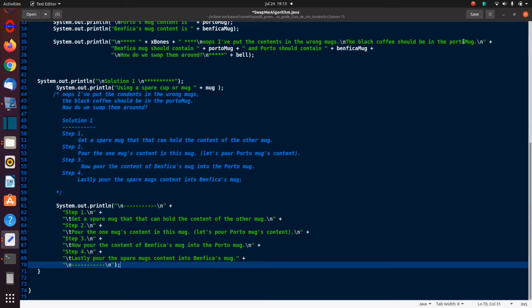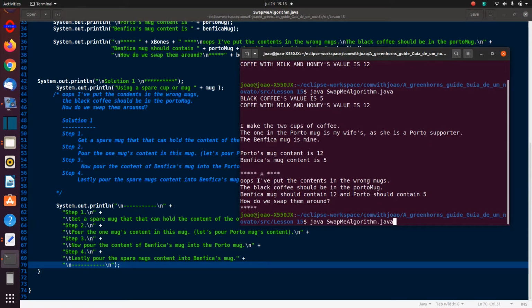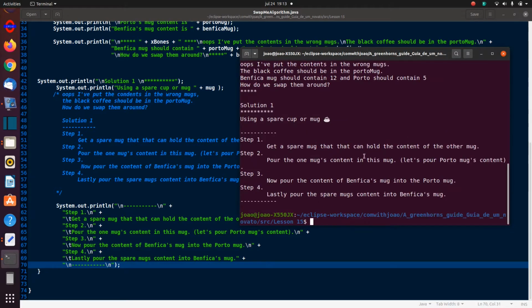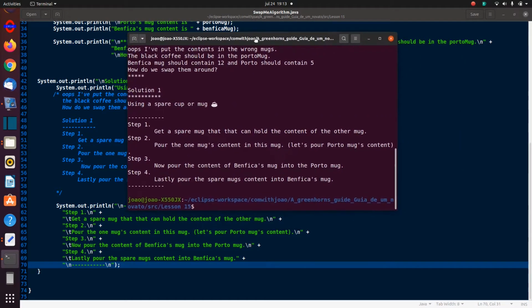and then I am printing out the steps over here. So let's just see how I'm actually doing all the print tabs and everything with the new line feeds all in one string, in one print line, instead of writing various print line statements. You can also do it that way. So I'm going to run that one, and here we are.